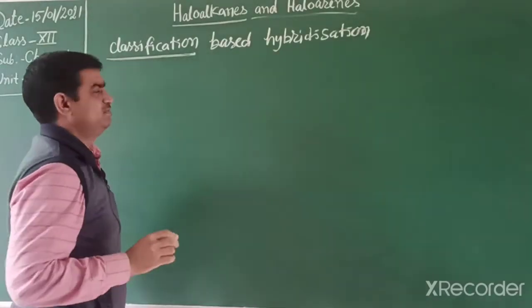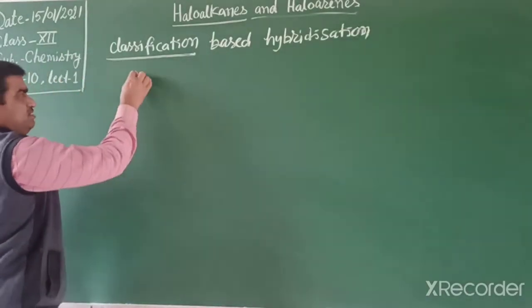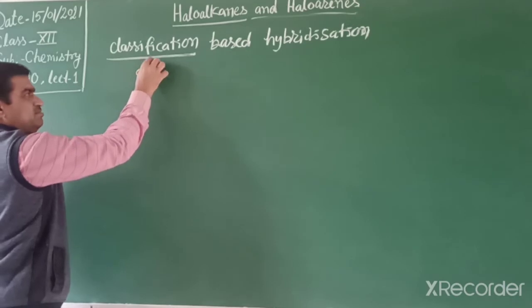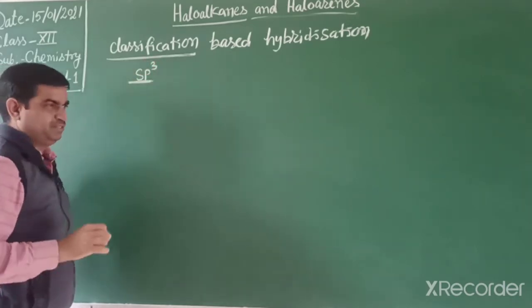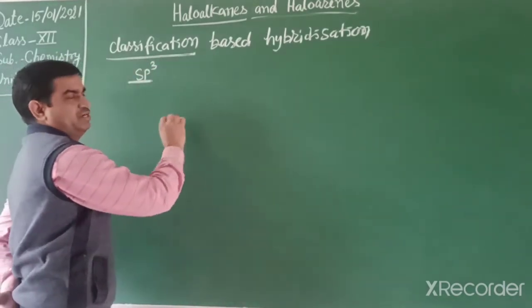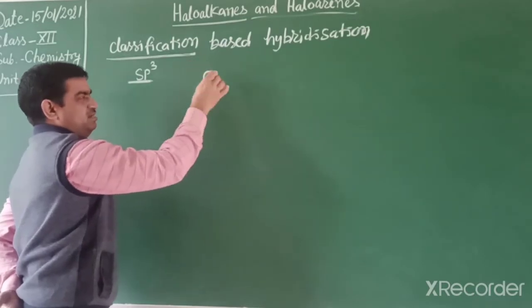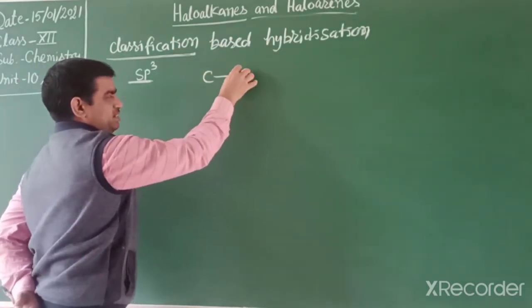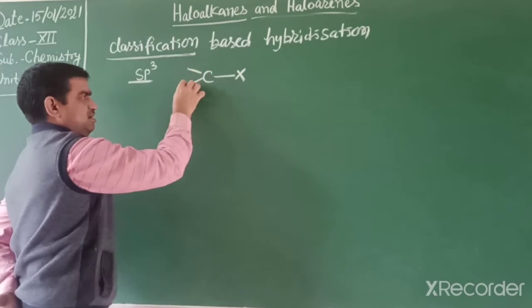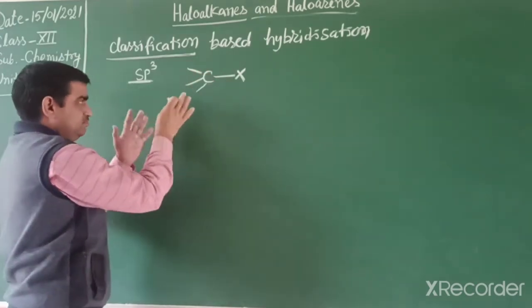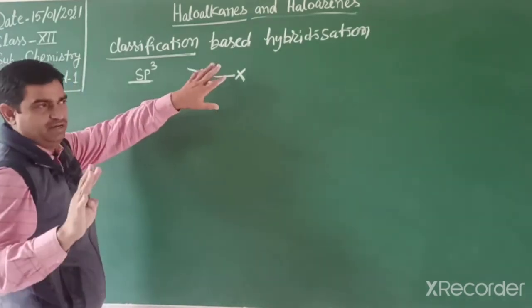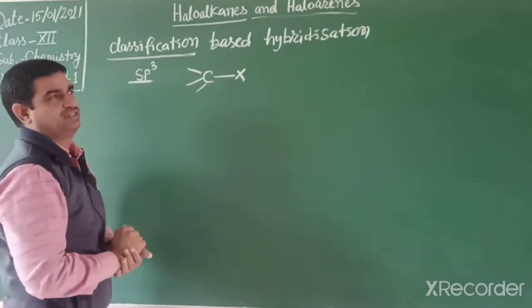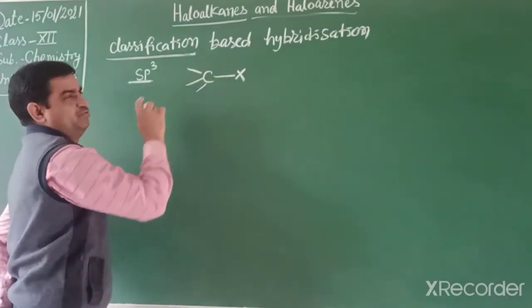If a halogen atom is attached, that carbon is sp3 hybridized. How can you find sp3? If a halogen atom is attached to a carbon, that carbon has at least 4 sigma bonds, 4 single bonds.